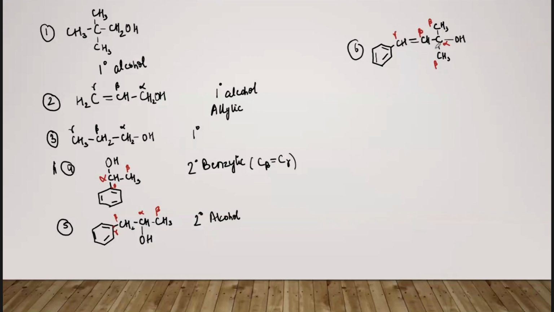ठीक है, so now we can clearly see that this alpha carbon is attached to 3 carbon atoms because we have 3 beta carbons. ठीक है, so number of beta carbon से भी हम पता लगा सकते हैं कि 1 डिग्री है, 2 डिग्री है या 3 डिग्री है. ठीक है, so because we have 3 beta carbons, that means alpha carbon is attached to 3 carbon and this is a 3 degree case, tertiary case.